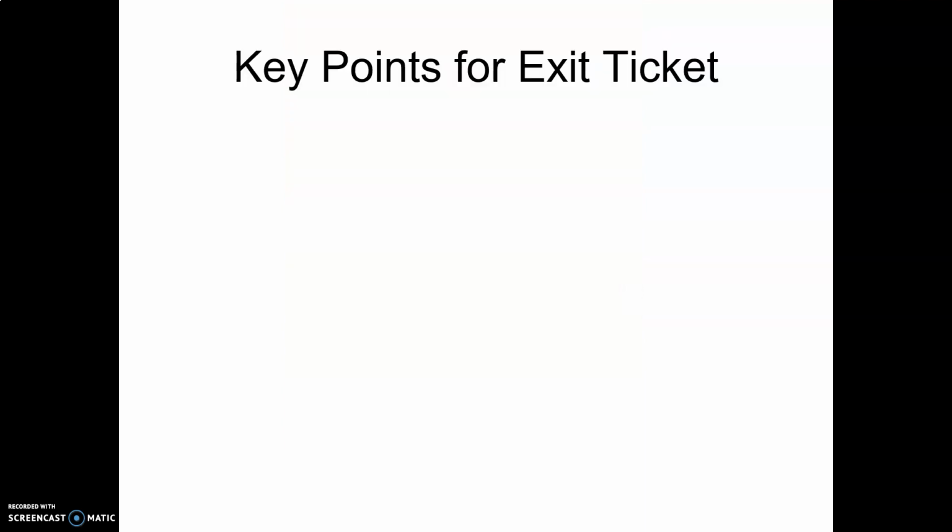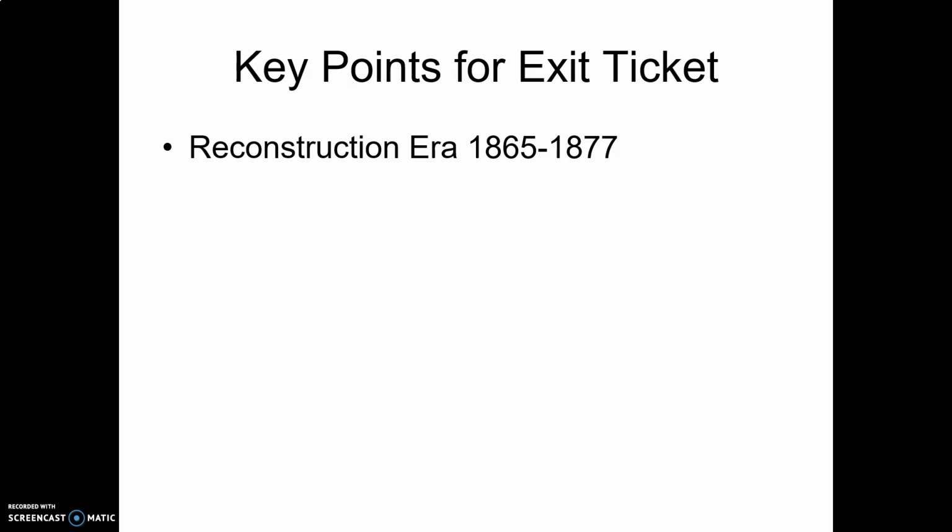All right, here we go. So the key points for the exit ticket today. The first key point is we need to know exactly what the Reconstruction era is, the years, and why it's happening. So remember, the Reconstruction era is what happens after the Civil War. The Union, the North, are going to reconstruct the South because they destroyed it during the Civil War.